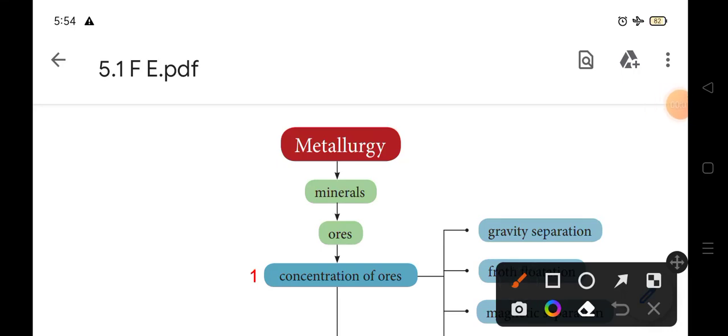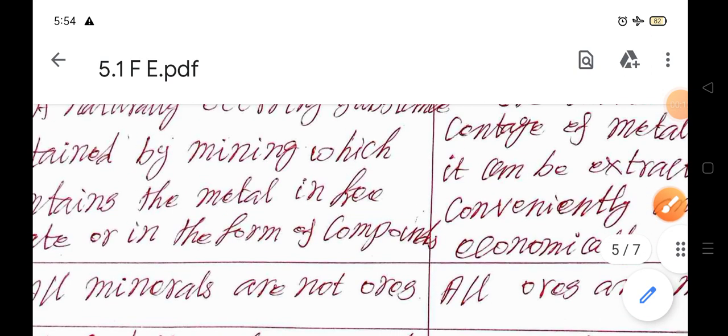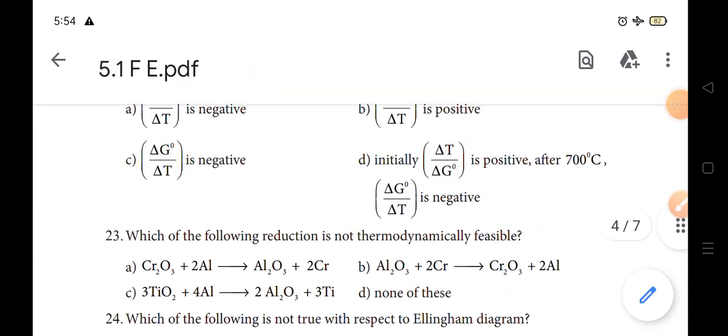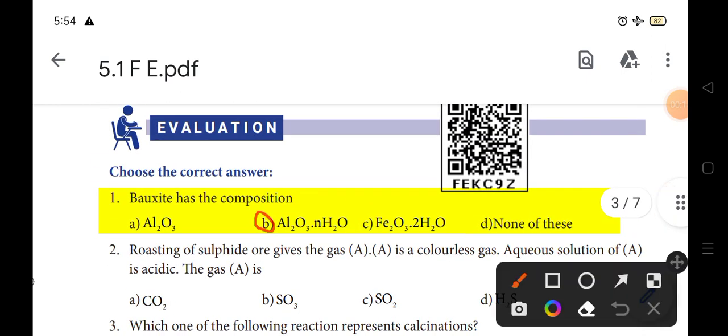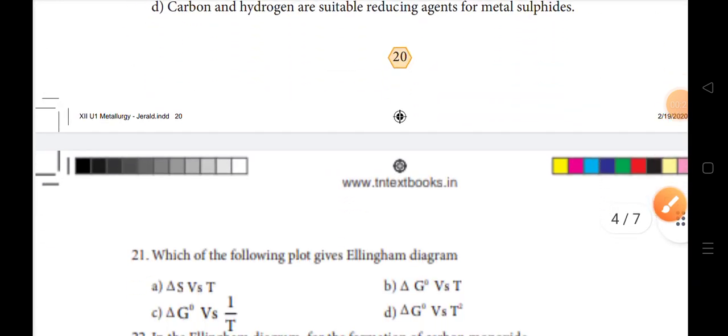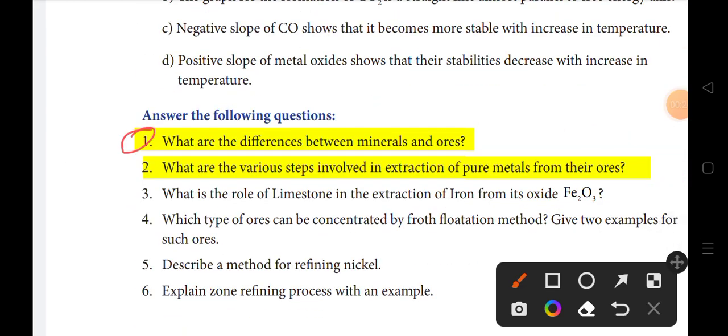In this class, we see the metallurgy introduction. In the introduction part, we see the book back first 1 mark question answer and then the first 2 two-mark question answers.